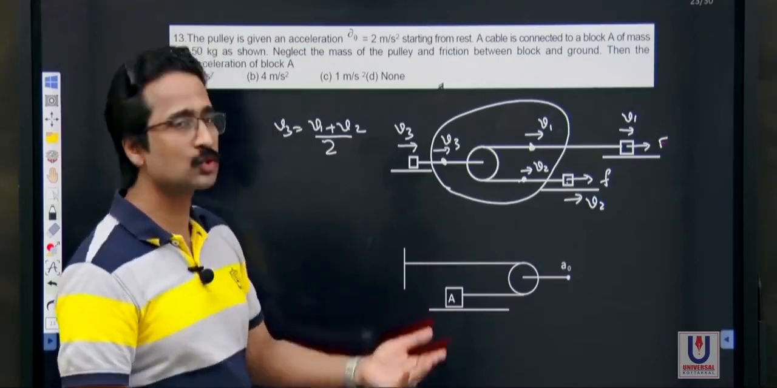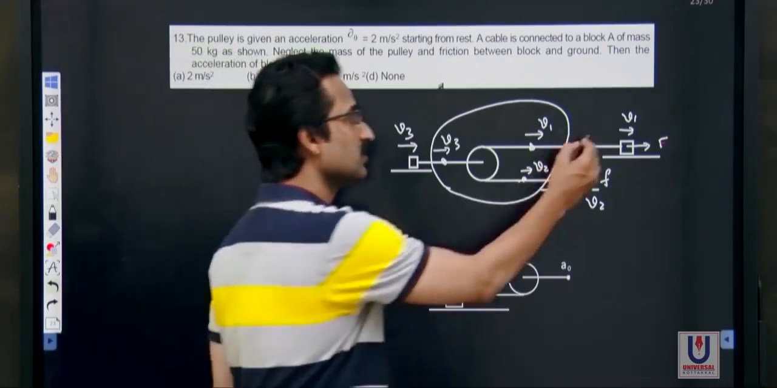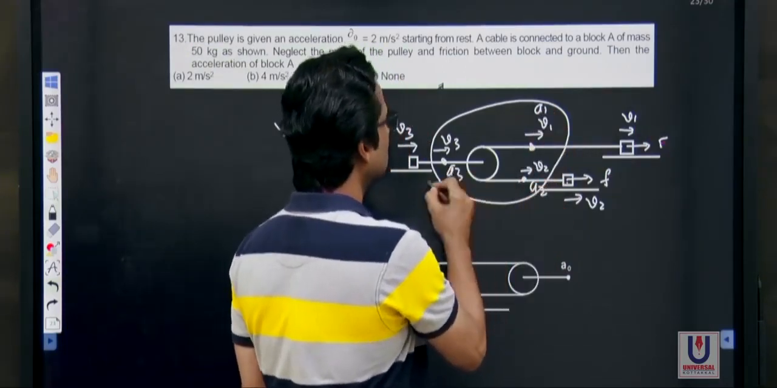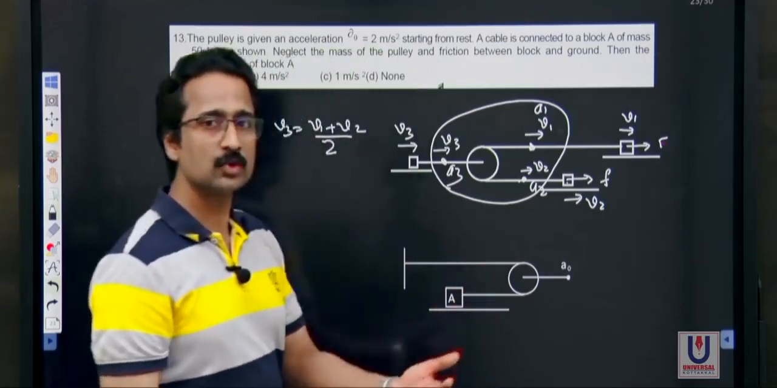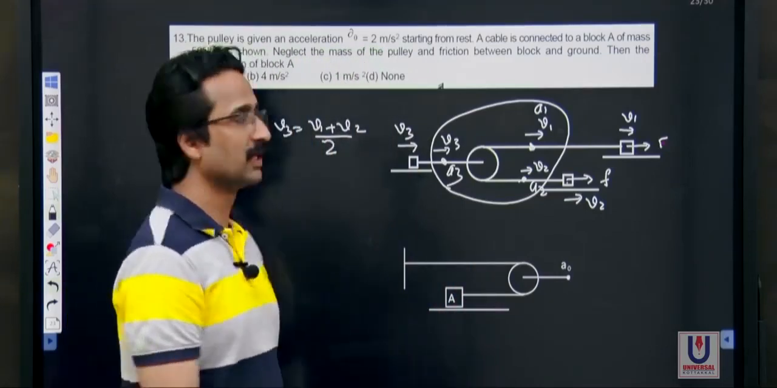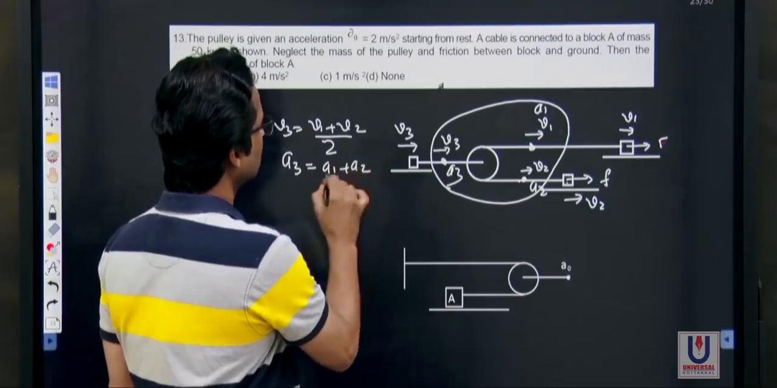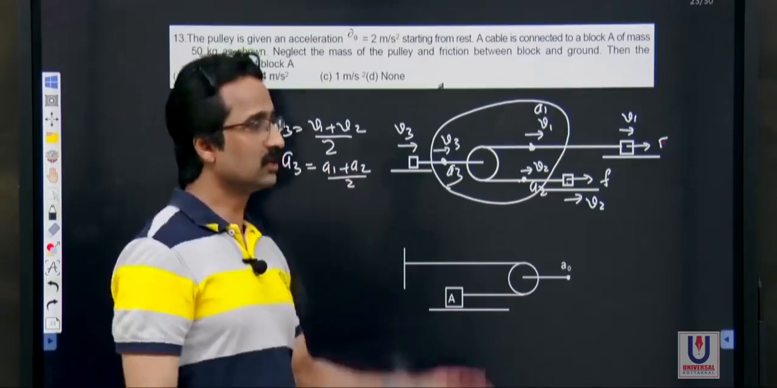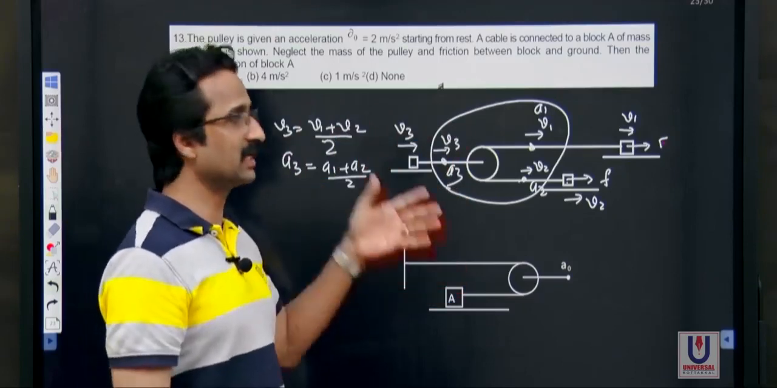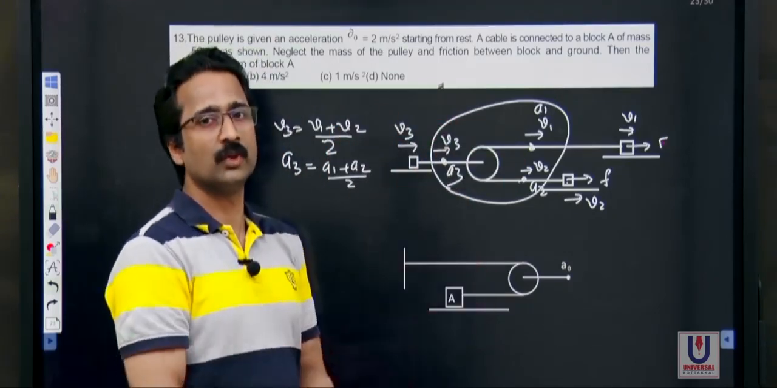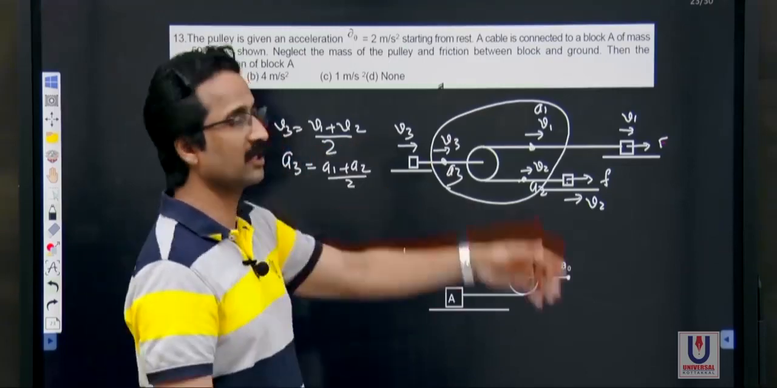Now, the same thing is true for acceleration also. If this body is accelerating at a rate a1, this at a2, and this is moving at a3, the same equation holds good for acceleration also. I can equally say that a3 is equal to (a1 plus a2) divided by 2. So, these equations are true as long as these strings are parallel. When the strings are inclined, this doesn't work. Anyway, this is true for parallel strings.